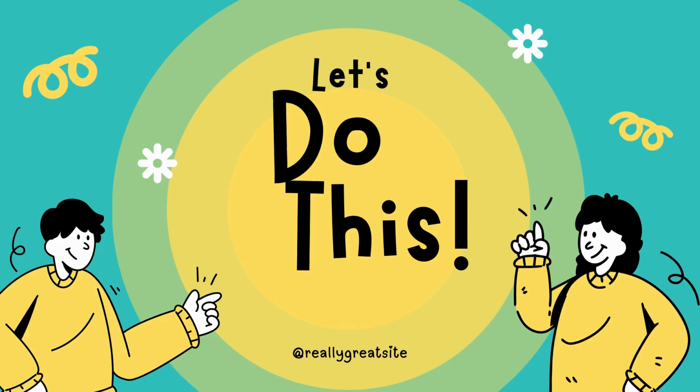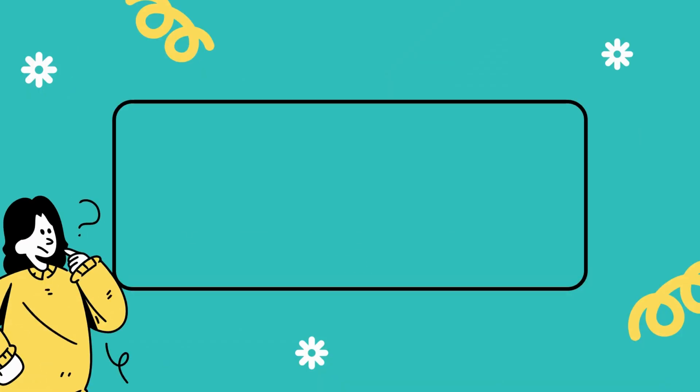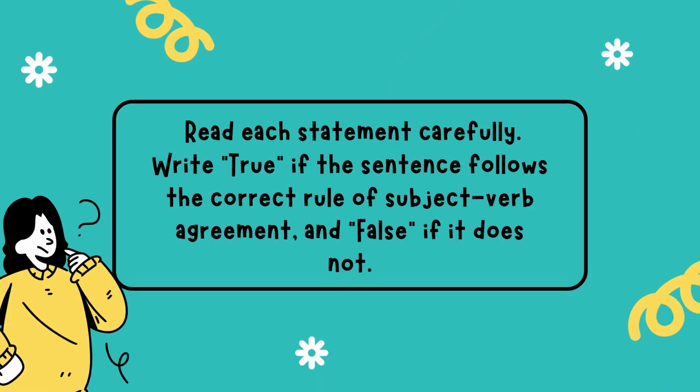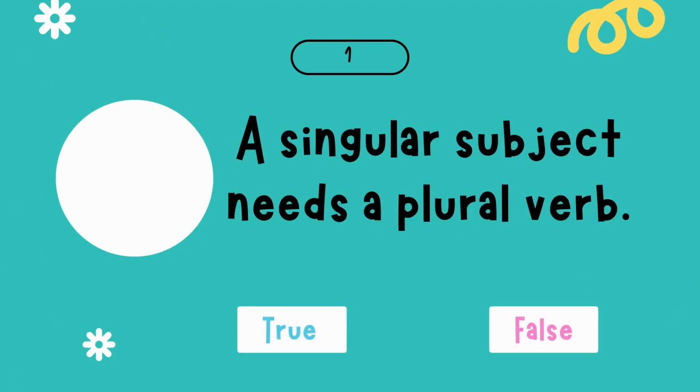It's activity time! In this activity, you just need to read each statement carefully. Write true if the sentence follows the correct rule of subject-verb agreement, and false if it does not. Number 1. A singular subject needs a plural verb. You have 5 seconds to answer this.